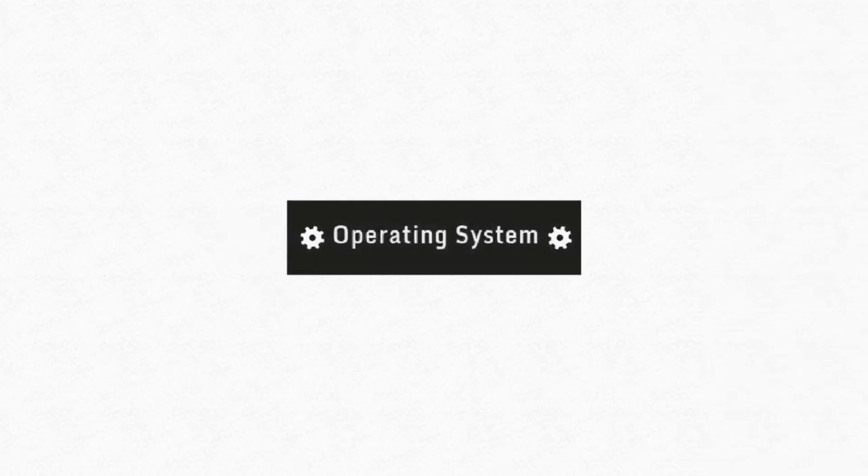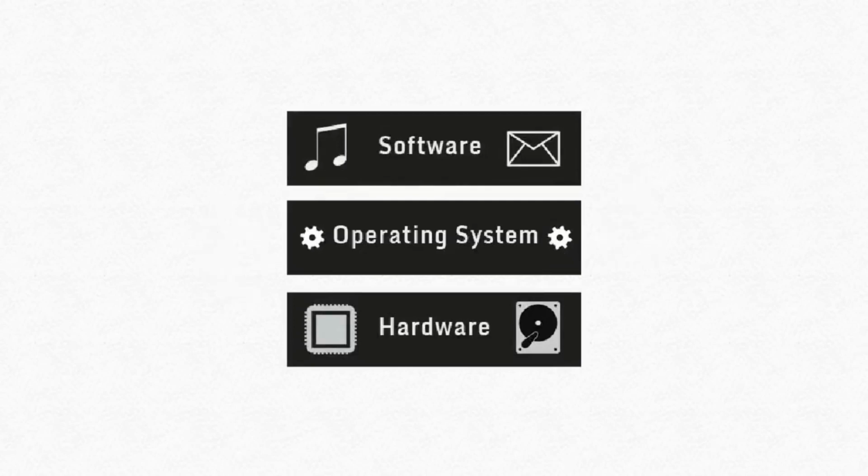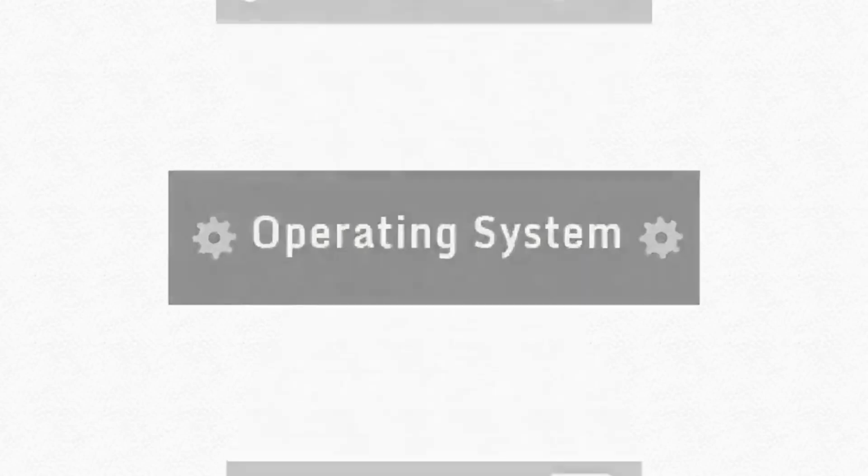So, what is an operating system? In simple terms, it is the chief program that manages all of the hardware and software. It has control of every process, file, section of memory, and device. It is very important, as it works as a middleman, making sure both hardware and software interact correctly.